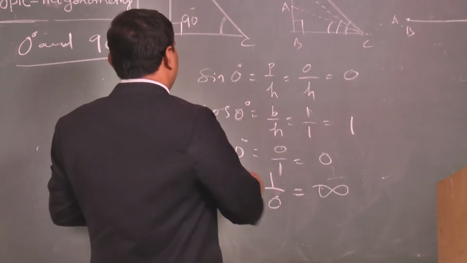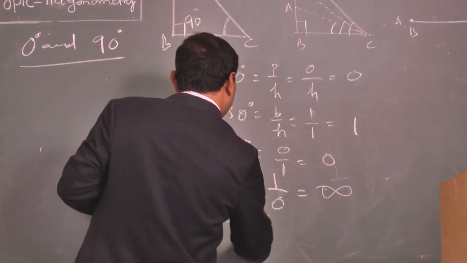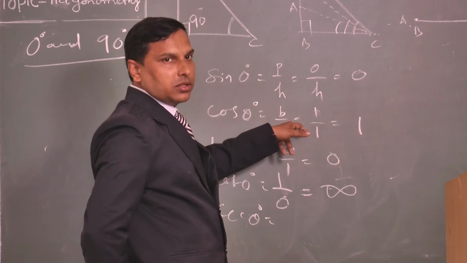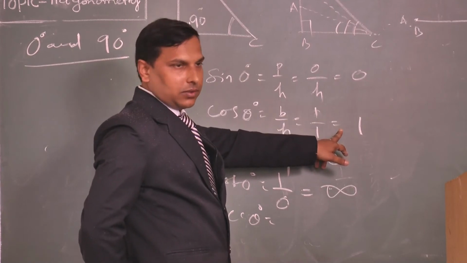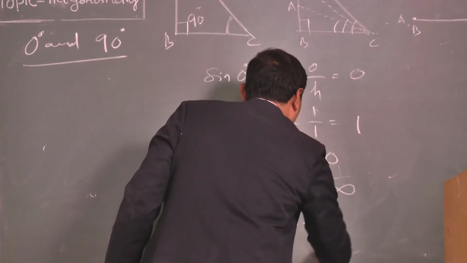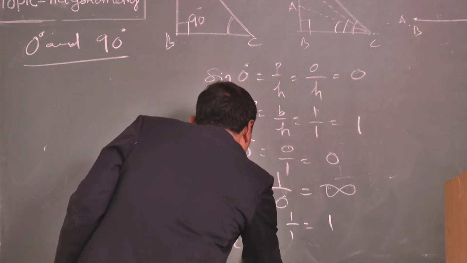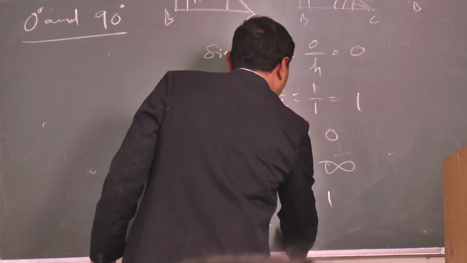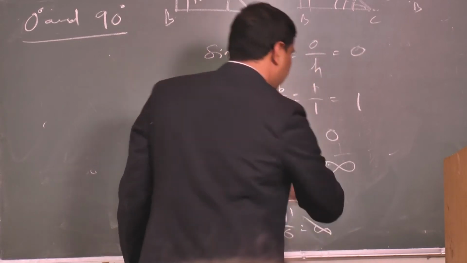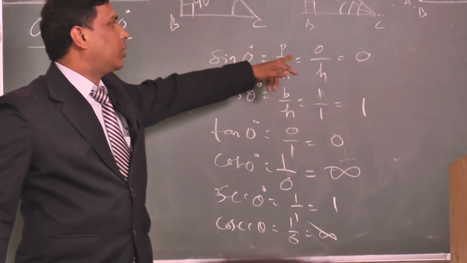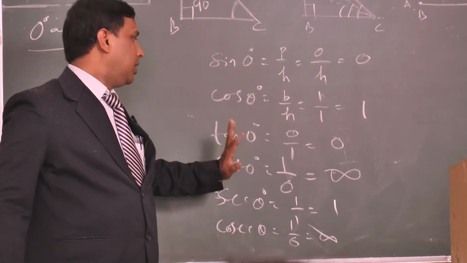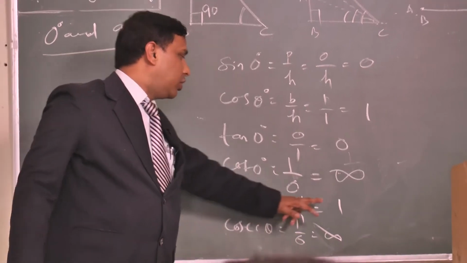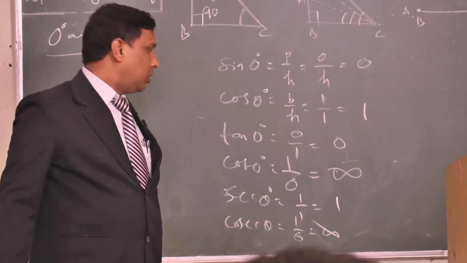Clear? Then what was sec 0? Sec 0 is equal to 1 by cos 0, so 1 by 1 equals 1. Cosec 0 equal to 1 by 0, and 1 by 0 is not defined. So I am getting sin 0 equal to 0, cos 0 equal to 1, tan 0 equal to 0, cot 0 is not defined, sec 0 is equal to 1, cosec 0 is not defined.